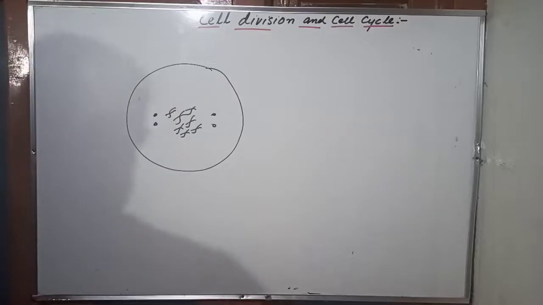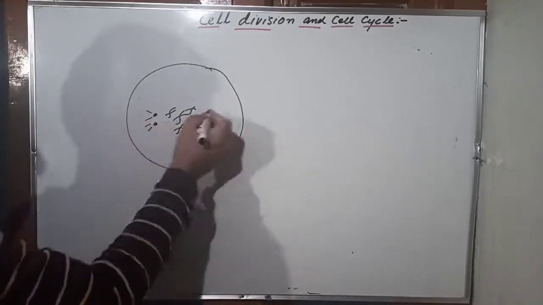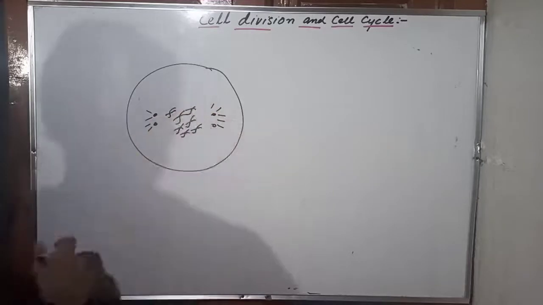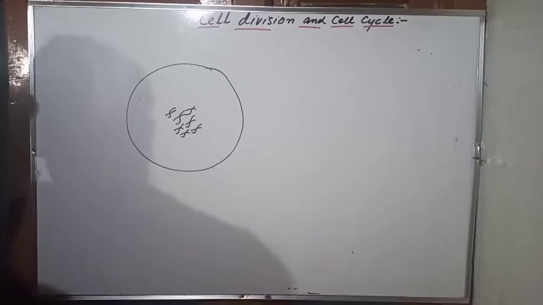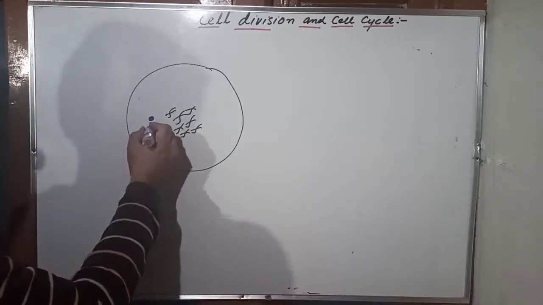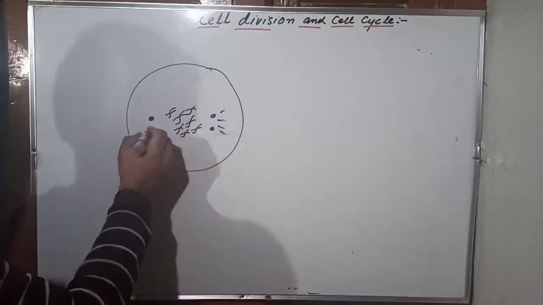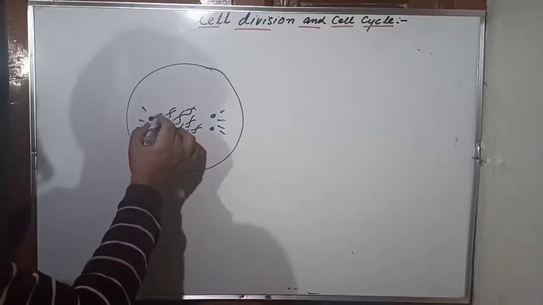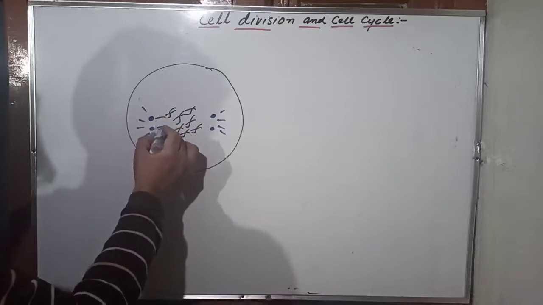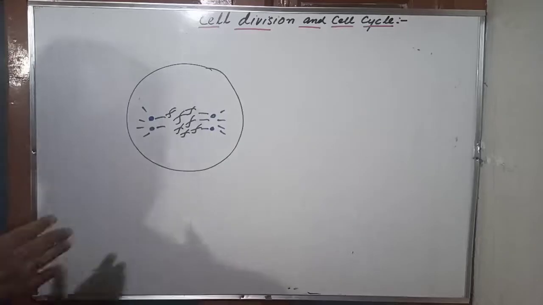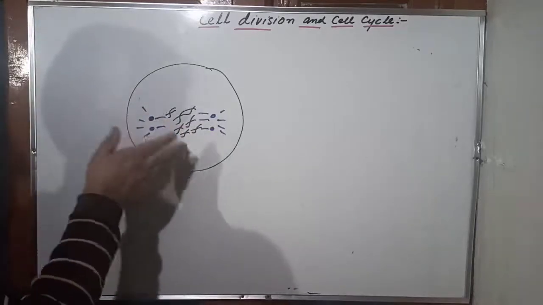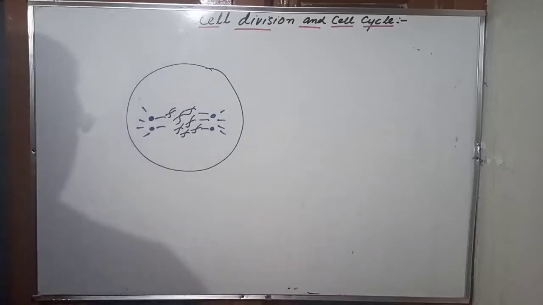Very important. Now we know already that there is a radiation of microtubules from the centrosomes. Let me draw it with another color. So this is a pair of centrioles, this is a pair of centrioles. Radiate out, yes. Radiate out the microtubules. So they grow. The microtubules which are radiating out from the centrosome grow through the central region of the nucleus, where the chromosomes are scattered. This is the important point to understand. The microtubules of the spindle grow through the central region of the nucleus, where the chromosomes are scattered.